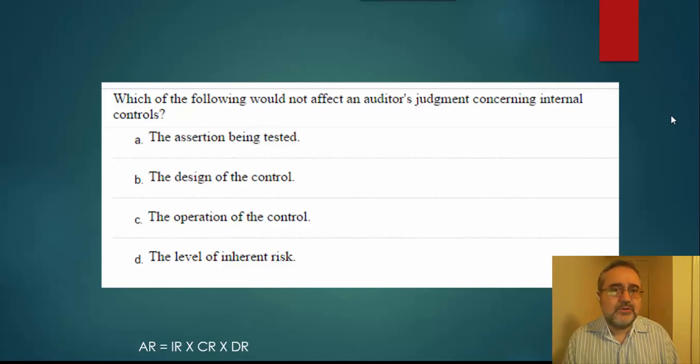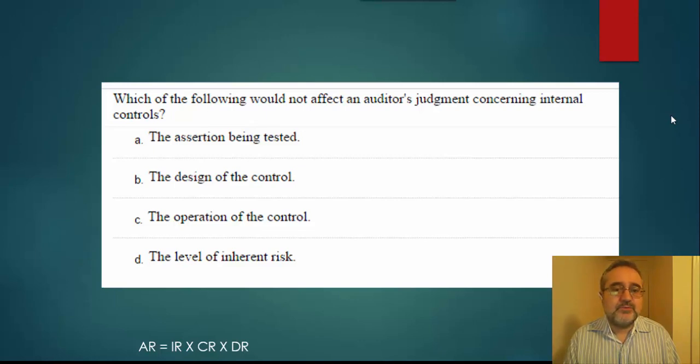So the first question that we want to talk about: which of the following would not affect an auditor's judgment concerning internal controls? The assertion being tested, the design of the control, the operation of the control, or the level of inherent risk. Well, what this question is doing is taking your attention to the audit risk model. The audit risk model includes the inherent risk, the control risk, and the detection risk. The inherent risk and the control risk define the risk of material misstatement.